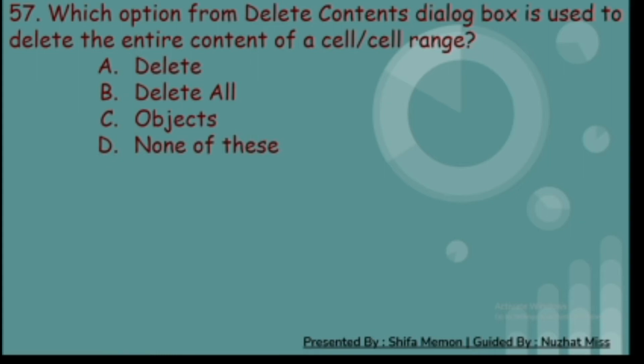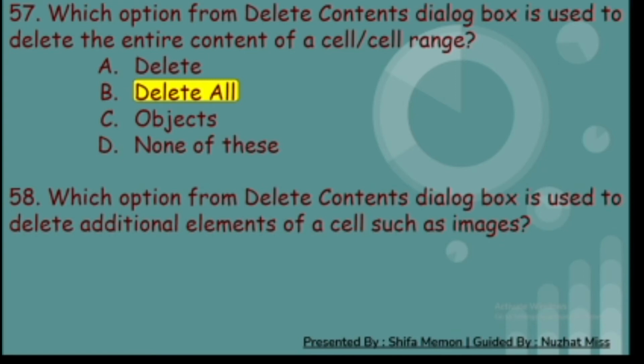57th. Which option from delete contents dialog box is used to delete the entire content of a cell or cell range? A. Delete, B. Delete all, C. Objects, and D. None of these. And the correct answer is B. Delete all.